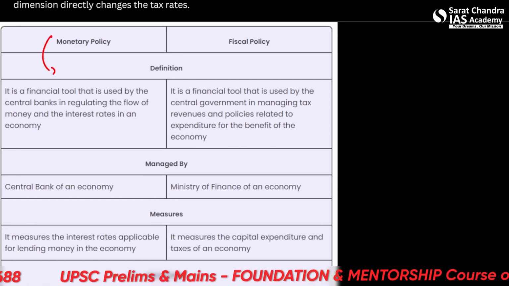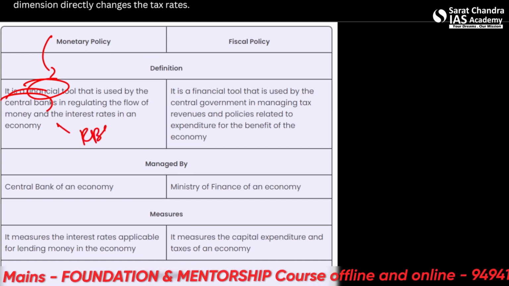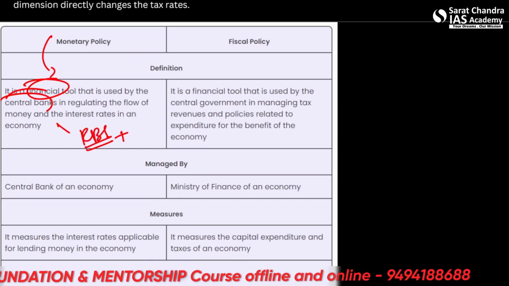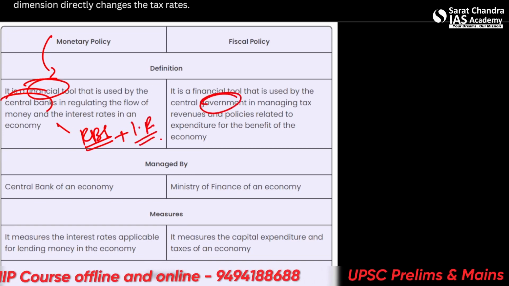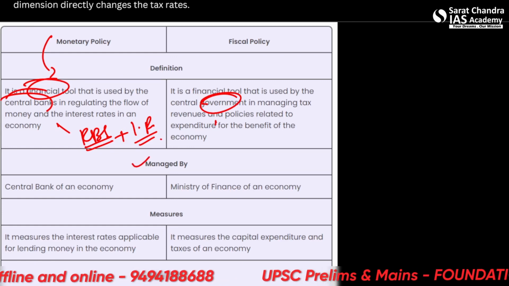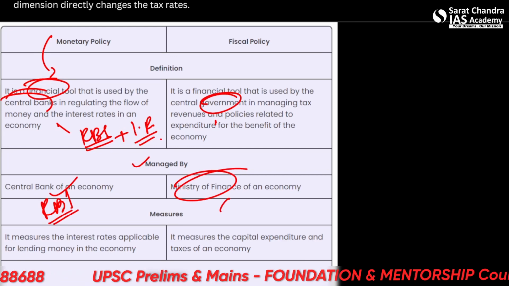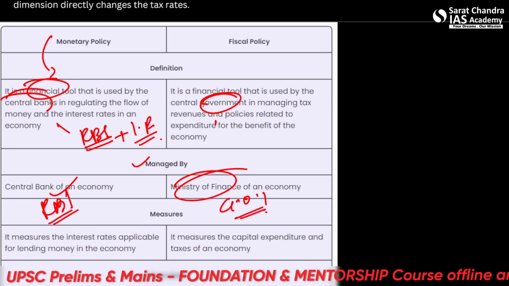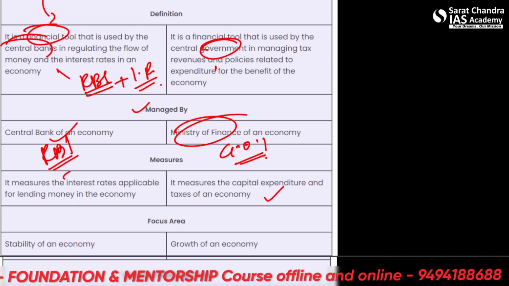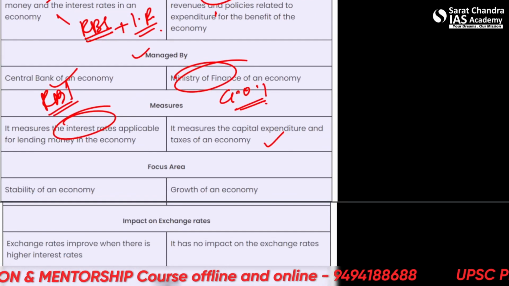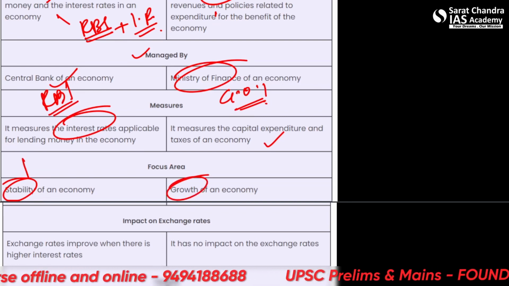So monetary policy: financial tool, central banks. Please just remember these two things. RBI and what else? Interest rates. Okay, this is government, taxation, etc. Managed by the Central Bank of the economy, RBI, and the Ministry of Finance of GOI. Measures are capital expenditure and revenue receipts, etc. Here, interest rates. Focus area is stability of an economy. Here, the focus area is growth of an economy. Both things are very different.